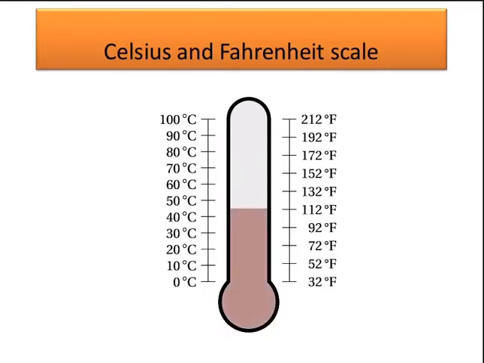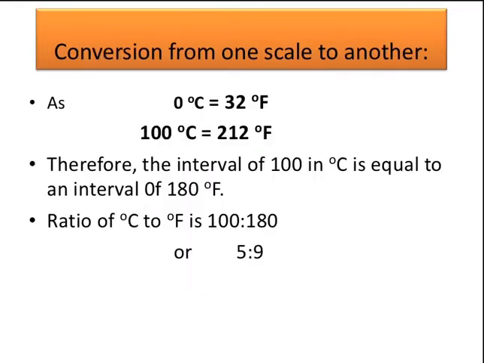Now how are we going to convert from one scale to another, that is, degrees Celsius to degrees Fahrenheit or degrees Fahrenheit to degrees Celsius? We know that the lower fixed point of 0 degrees Celsius is 32 degrees Fahrenheit, and the upper fixed point of 100 degrees Celsius is 212 in Fahrenheit. Therefore the interval of 100 degrees Celsius is equal to the interval of 180 degrees Fahrenheit.